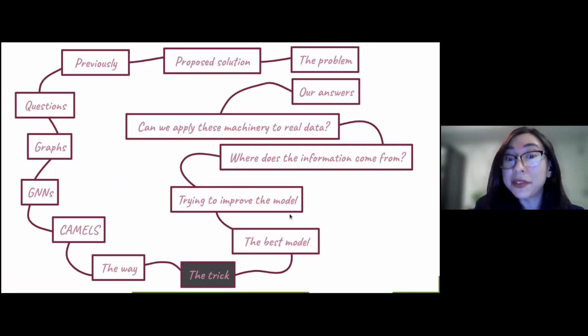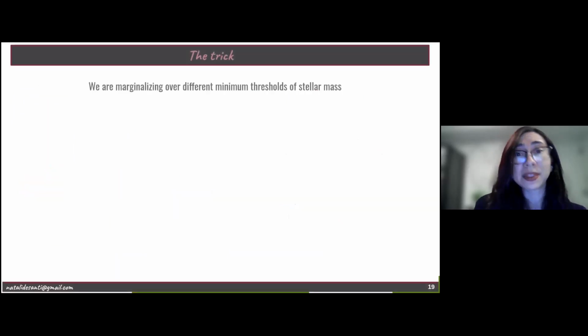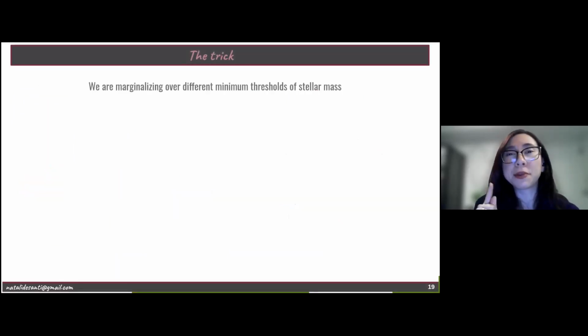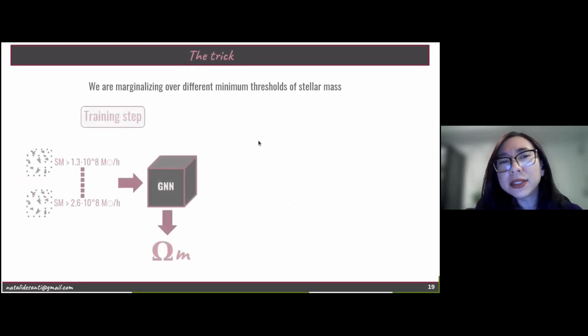And then we have to say that to do this work, we made a trick. And the trick is, okay, I told you that we are marginalizing over the different astrophysical parameters, right? But more than that, in this work, we are marginalizing over different minimum thresholds for stellar mass. And how have we done this?